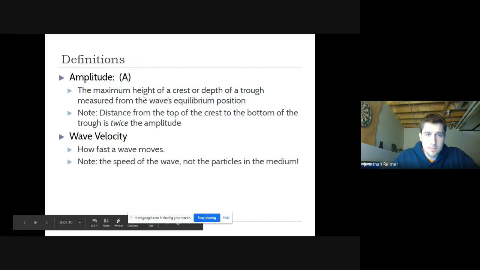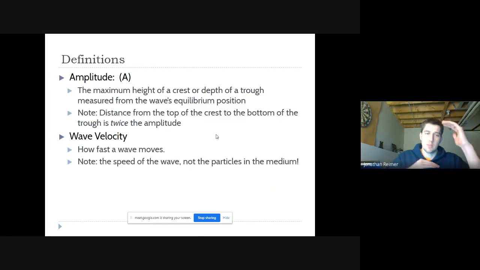The amplitude, like we said, is the maximum height. It's the distance from the top of the crest to the equilibrium position. If you go from crest to trough, that's double the amplitude, so be careful. And the wave velocity is how fast the wave is moving. It's the speed of the wave pulse. It's not the speed of the particles going up and down. We don't measure that. We just measure how fast the pulse is moving along.